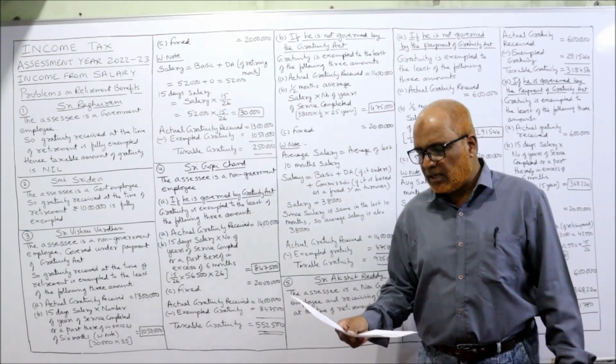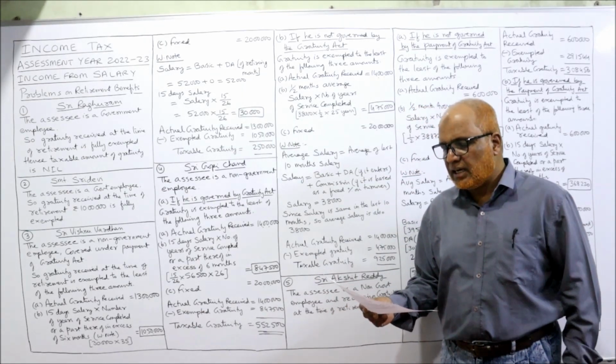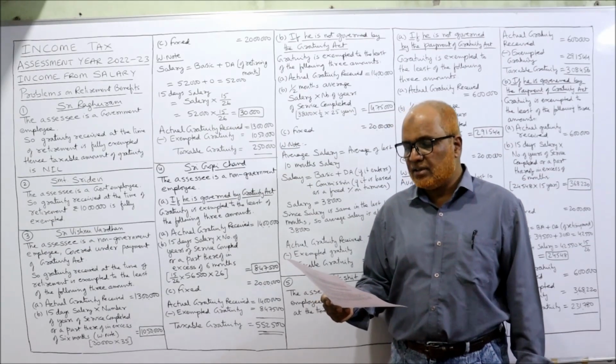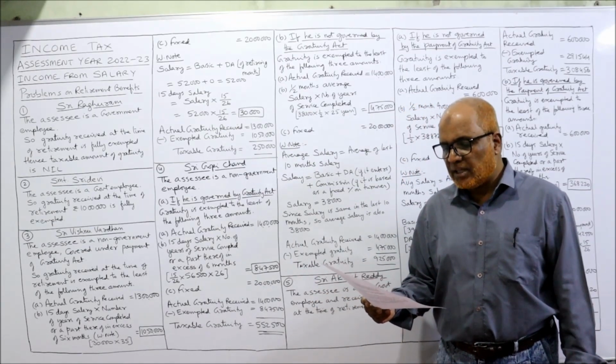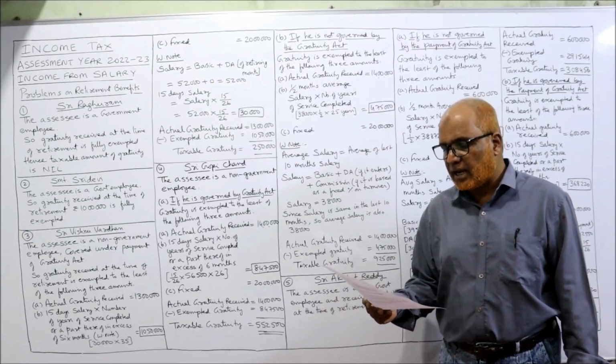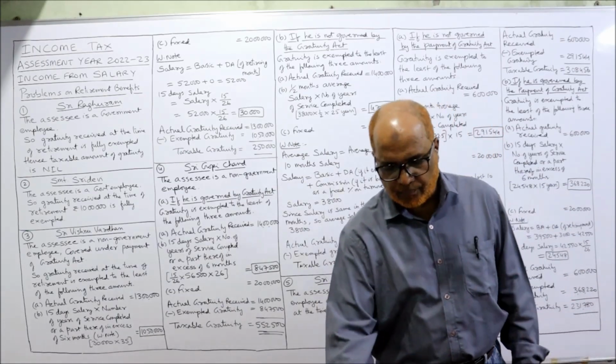Sri Vishnu Vardhan, an employee of a limited company, received on 1st July 2021 rupees 13 lakh as gratuity. He retired after serving for 35 years. At the time of retirement, his monthly salary was 52,000. He is covered under the Gratuity Act. Calculate the exempted amount of gratuity.